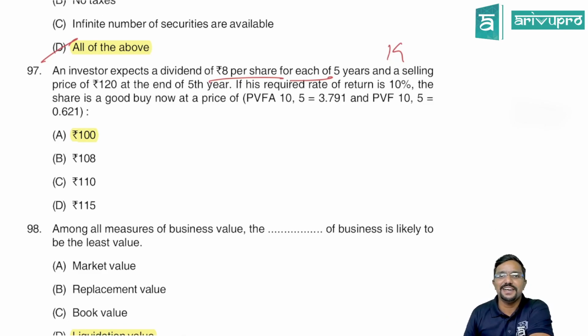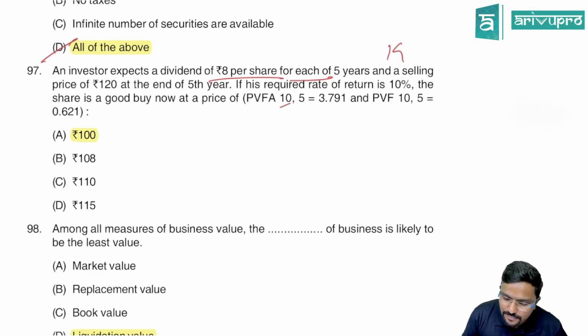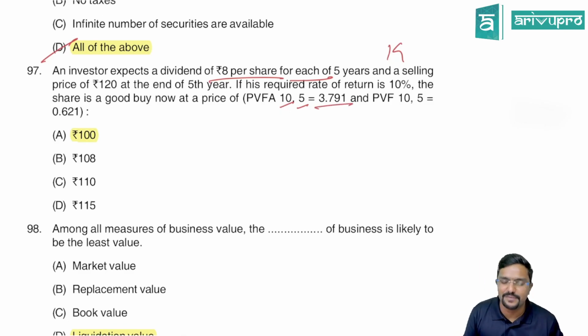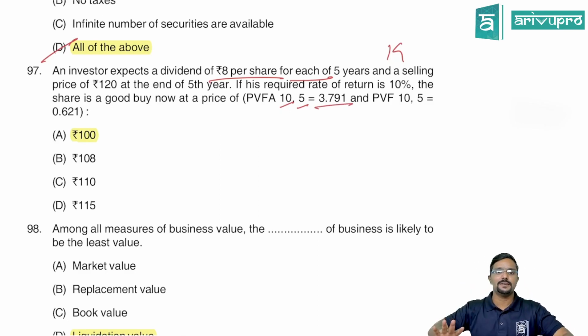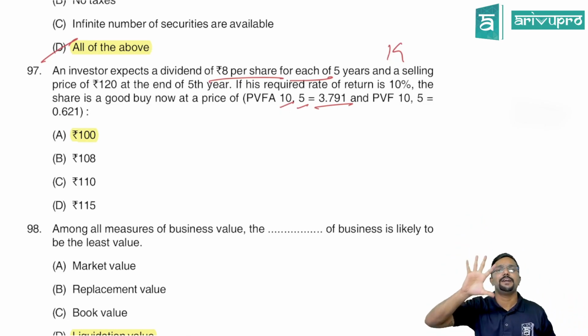So we have to calculate the intrinsic value of the share. How? By using the present value factor. So they have given the present value factor of annuity at 10% for 5 years, which is 3.791. It is nothing but whatever present value factors we get at 10%, they have just added them for 5 years.